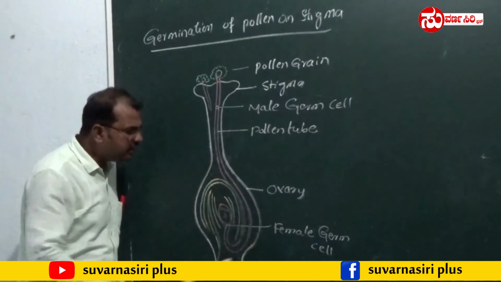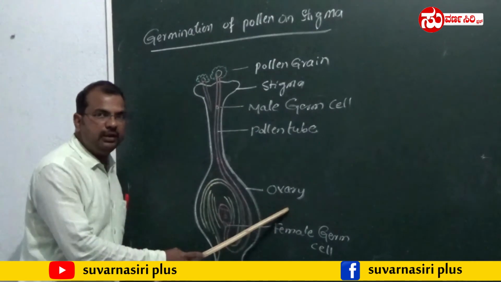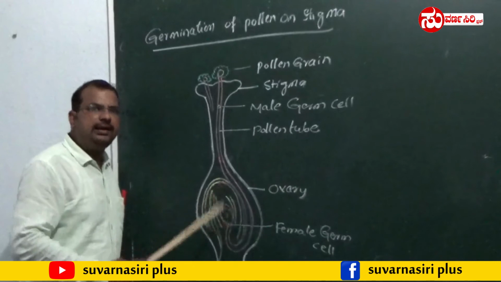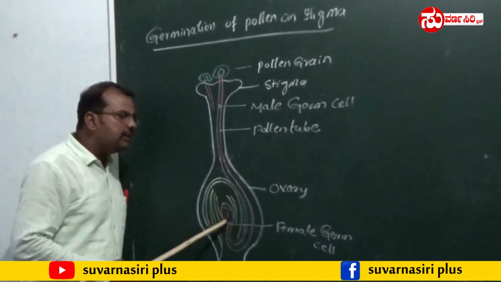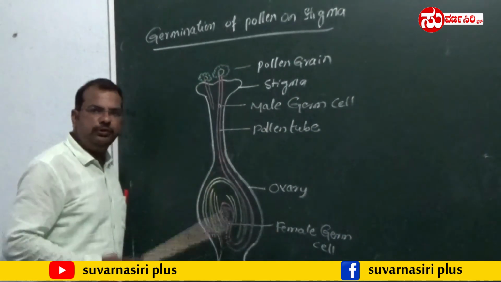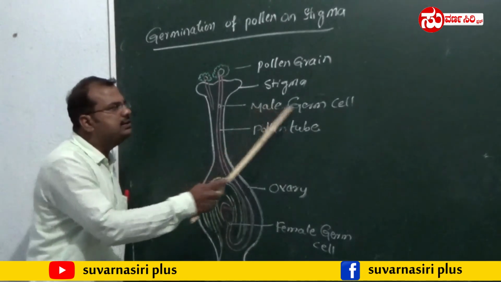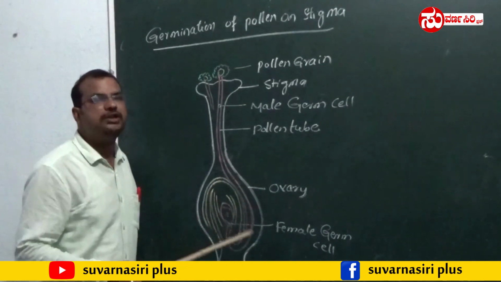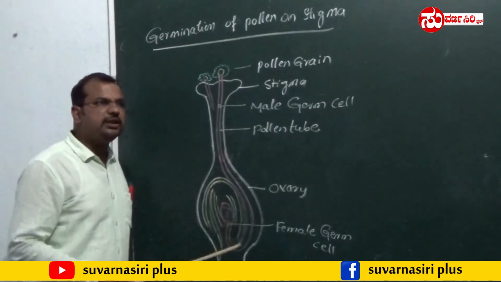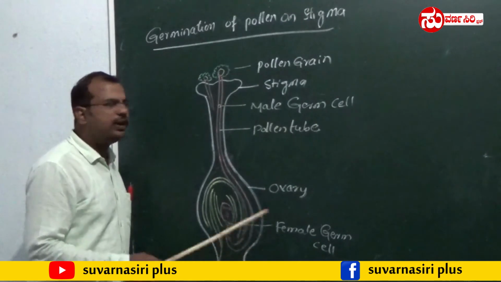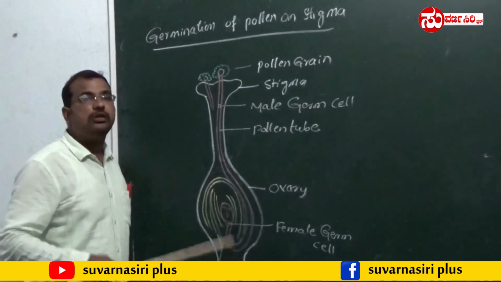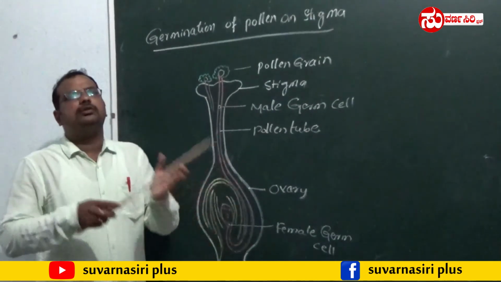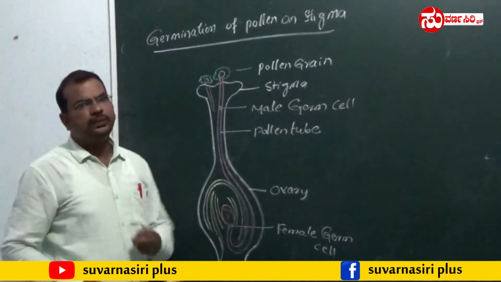The basal part of the pistil is called what? Ovary. In the ovary there are ovules. The ovule contains the egg. The male germ cell fuses with that egg. This fusion of the male germ cell and female germ cell is called fertilization. After fertilization, what happens? It forms what? Zygote. The zygote leads to the formation of an embryo.